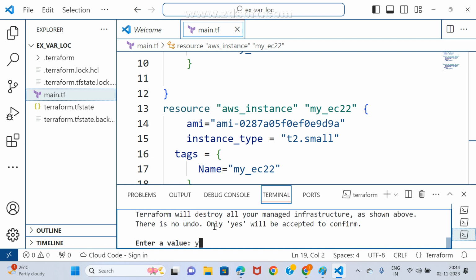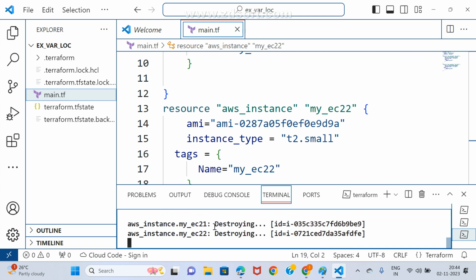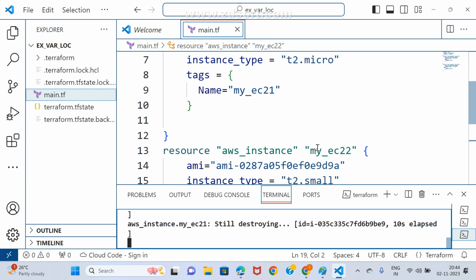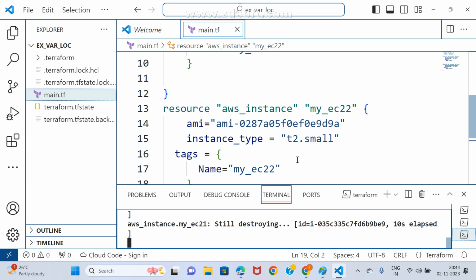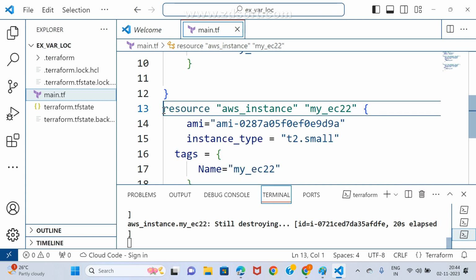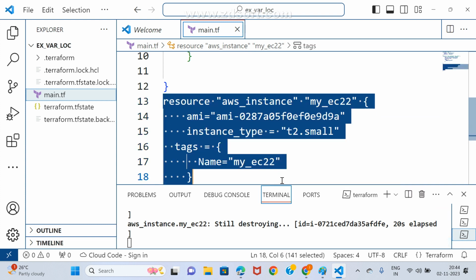Just I will go for yes. I may do small changes, changes I want to create. One is with the T2 medium, one is T2 small, one is T2 micro. I think micro, right? We use one as micro, one as small. With only a single way, by using only small modification. First, I may remove this. I think that is destroying, right? I don't want this.